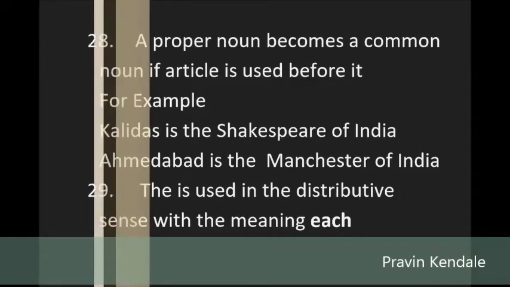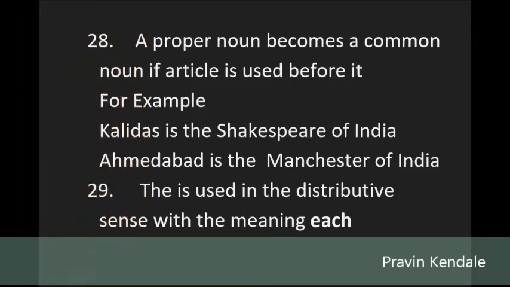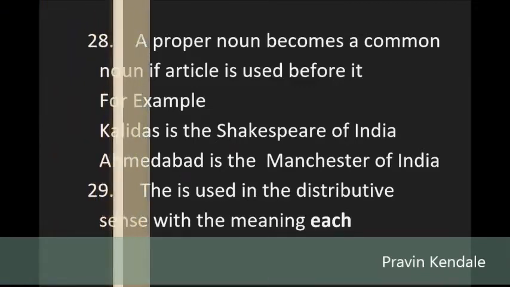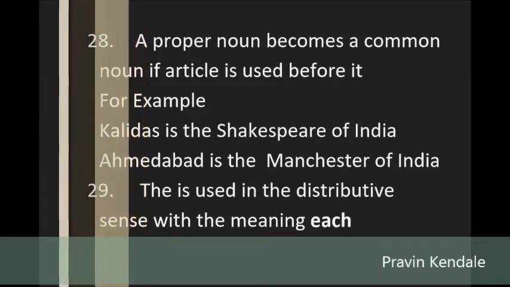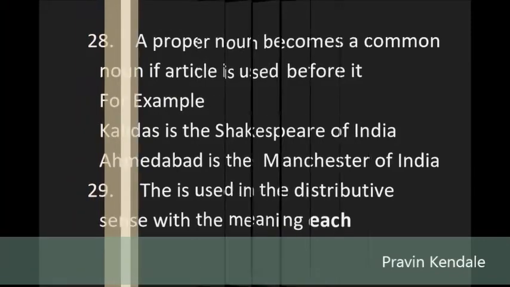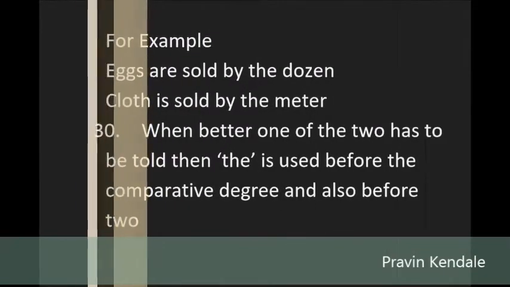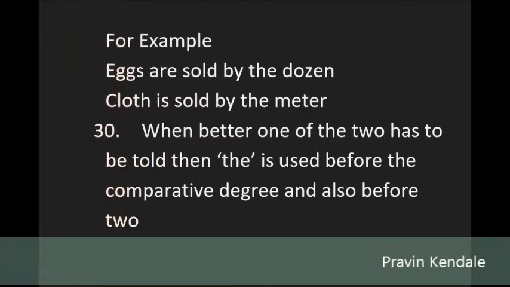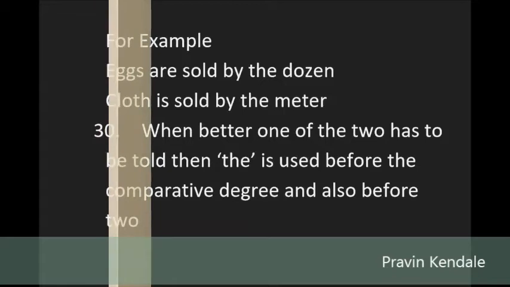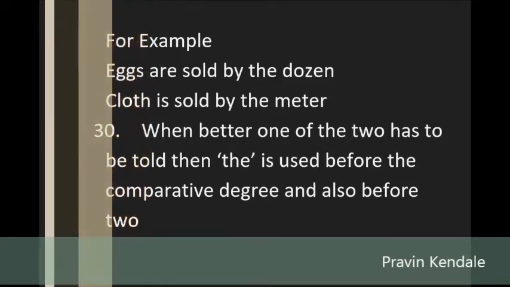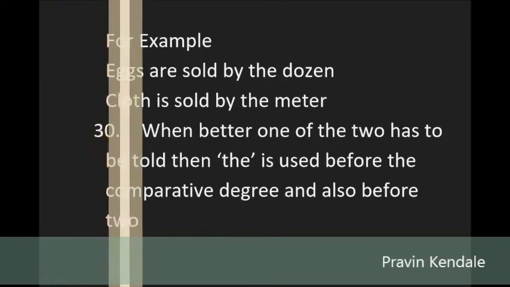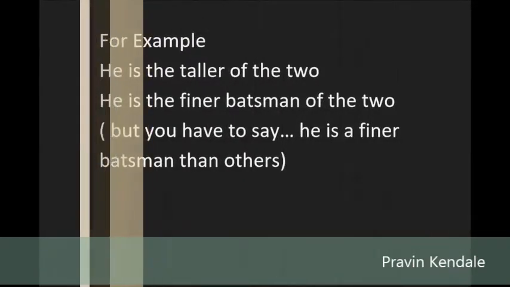29. The is used in the distributive sense with the meaning each. For example, eggs are sold by the dozen. Cloth is sold by the meter. 30. When the better one of the two has to be told, then the is used before the comparative degree and also before two. For example, he is the taller of the two. He is the finer batsman of the two. But you have to say, he is a finer batsman than others.